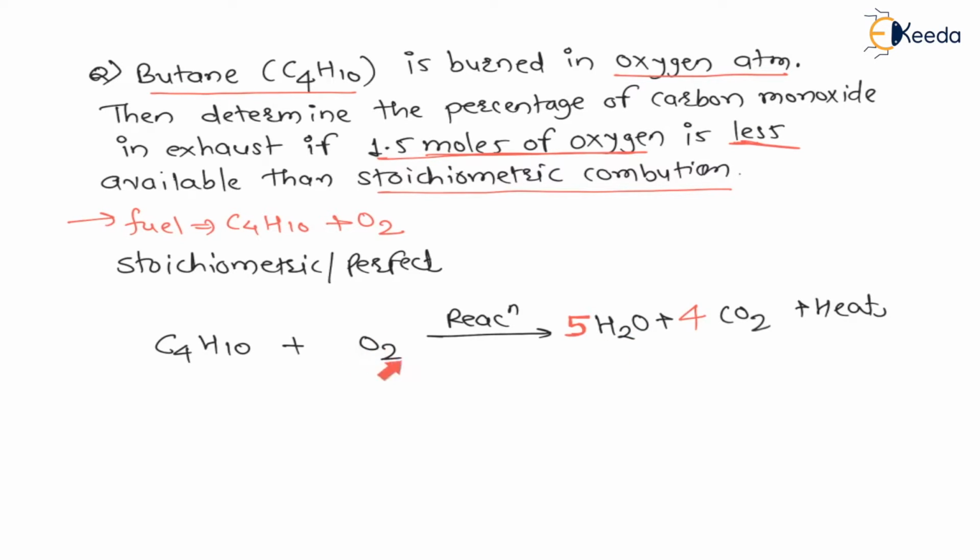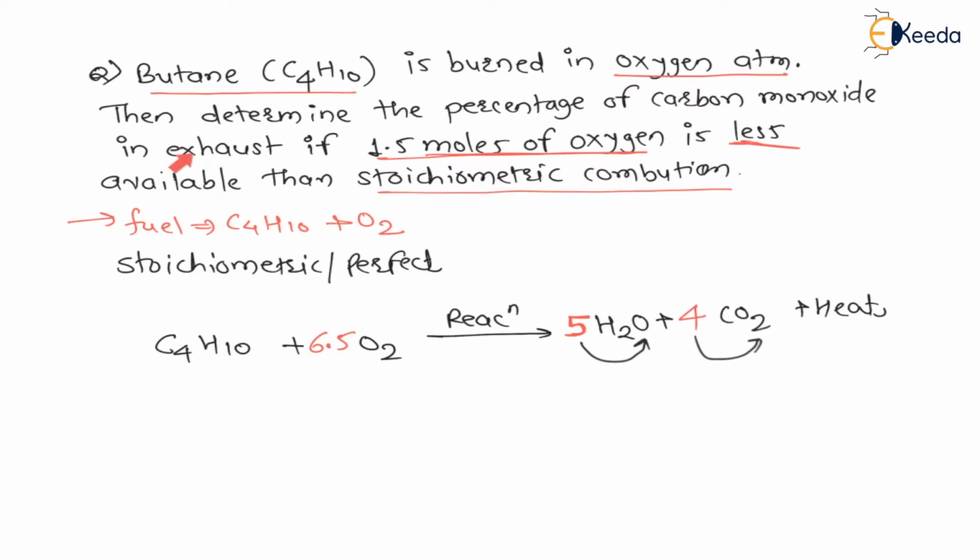And we have O2, 13 means we need 6.5 moles of oxygen. See, 6.5 into 2, 13. Can you imagine? See, 6.5 into 2, this is 13, right? And here in this there are 5 oxygens required, and in this there are 4 into 2, that is 13 oxygens required in total. Now this reaction is your perfect combustion or stoichiometric combustion.